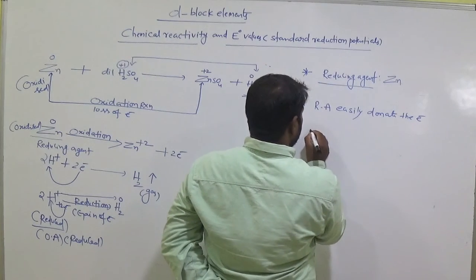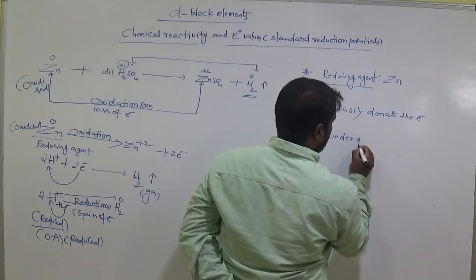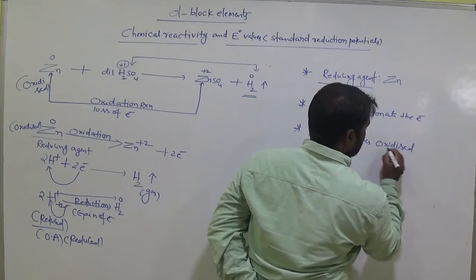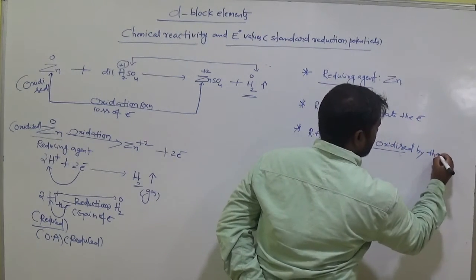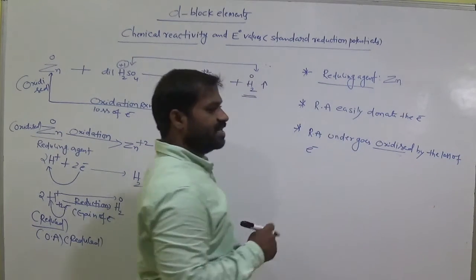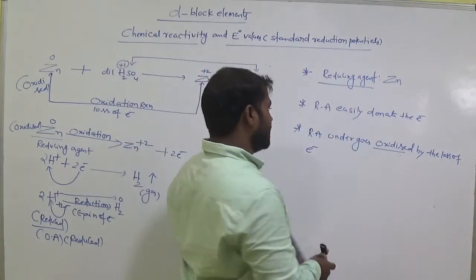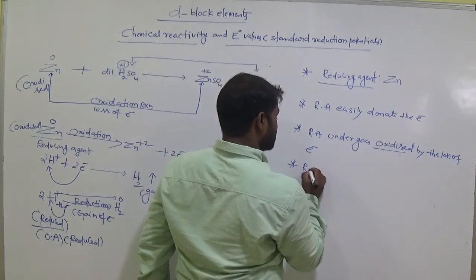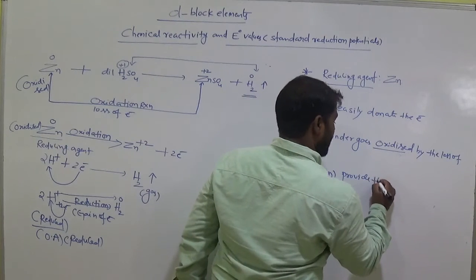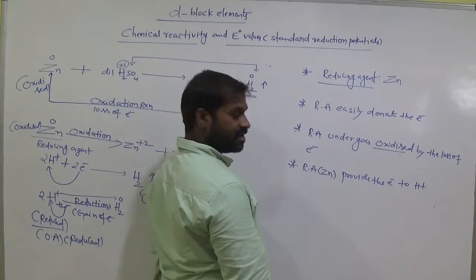So here the reducing agent undergoes oxidation by the loss of electrons. Am I right? Zinc loses the electrons, so itself it undergoes oxidation. It provides the electrons to H plus. Am I right? Reducing agent provides the electrons to H plus. Am I right?